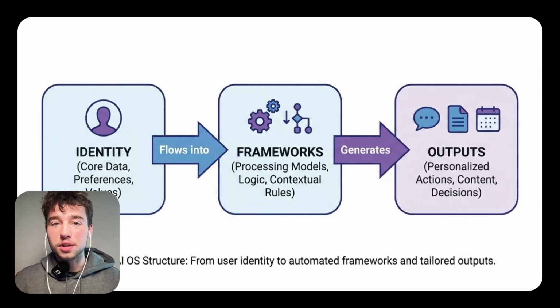So when you say generate a YouTube description for this video, it doesn't give you a generic output that you have to refine like ChatGPT does. It pulls from your voice guide, checks your content library for similar videos, uses the YouTube description framework you've pre-created, and outputs something that actually sounds like you following your exact structure in one try. No reprompting, no explaining, it just works. And the best part, you can access this from your phone, your laptop, literally anywhere. It's in the Claude app, so you can just download it on the App Store and use it from anywhere. And because it's connected to GitHub, everything is saved and version controlled automatically.